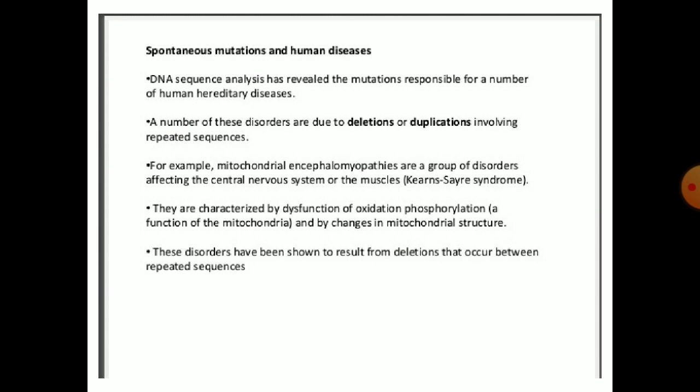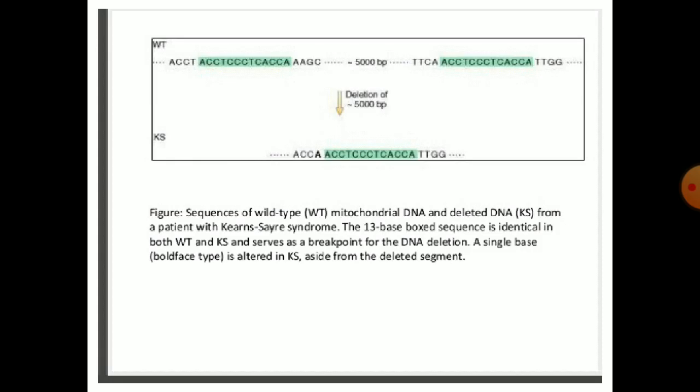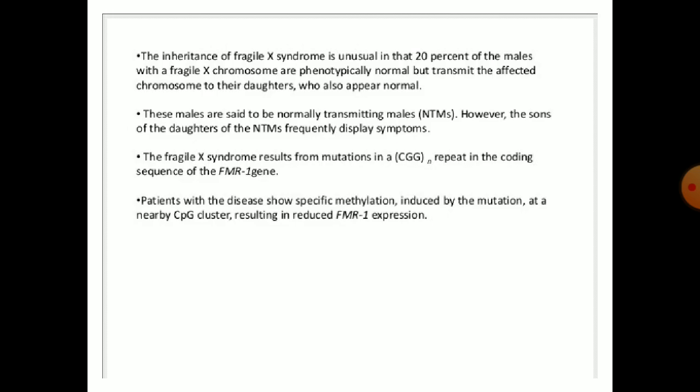They are characterized by dysfunction of oxidative phosphorylation, the function of the mitochondria, and by changes in the mitochondrial structure. These disorders have been shown to result from deletions that occur between repeated sequences. So this is the figure.